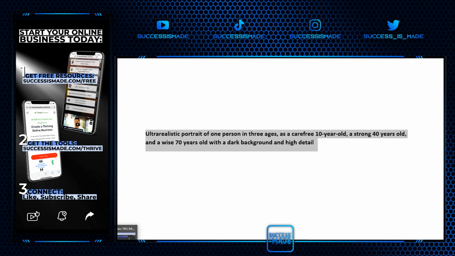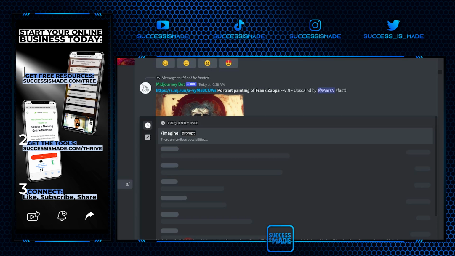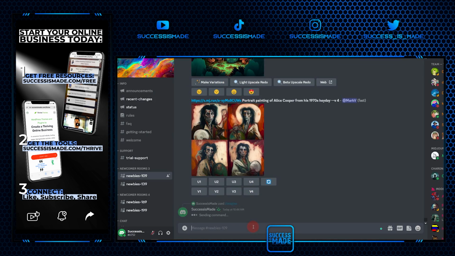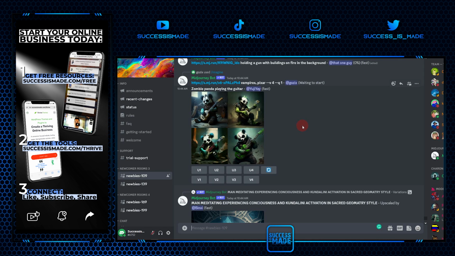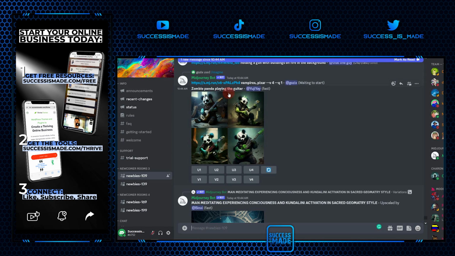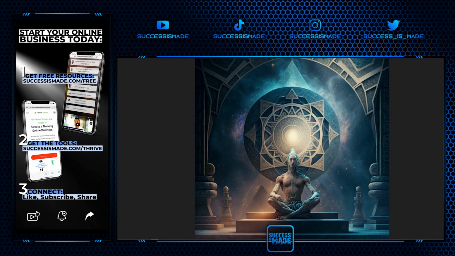We'll go to Midjourney. And we start the query with /imagine. And I copy this in. And let's see what it comes up with. And while we're waiting, because this takes about 30 seconds or 1 minute, here's a zombie panda playing the guitar. Certainly not generated by me, but still cool. Nice, but I've seen the AI do better.